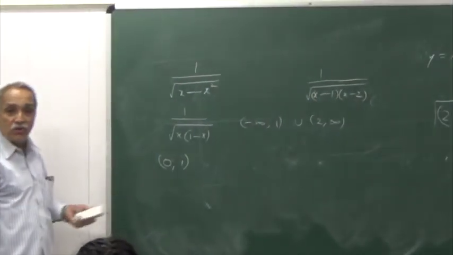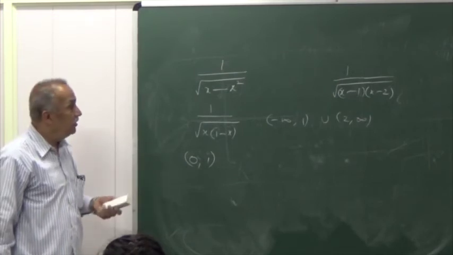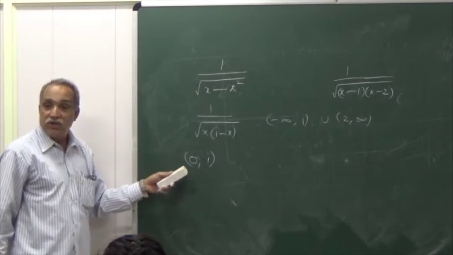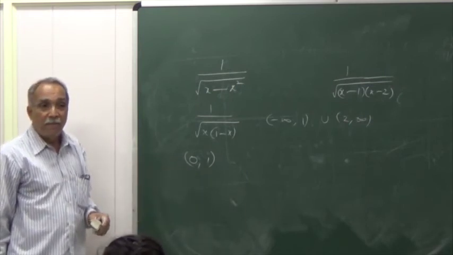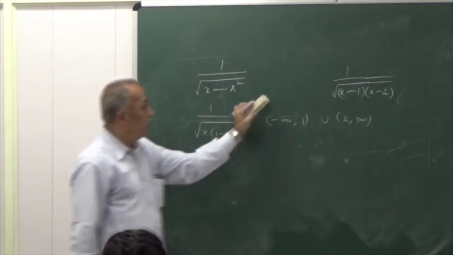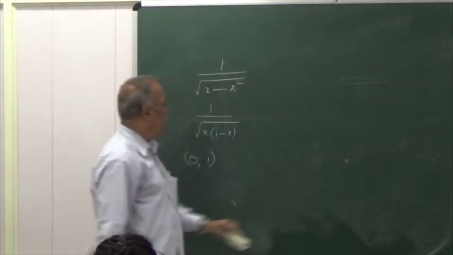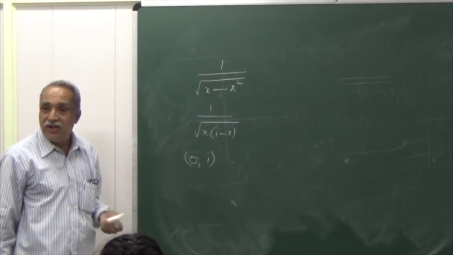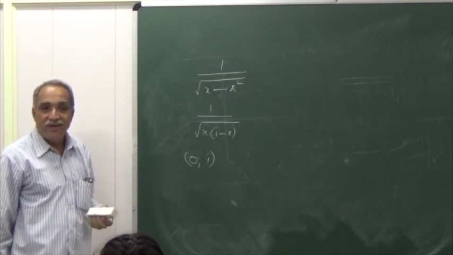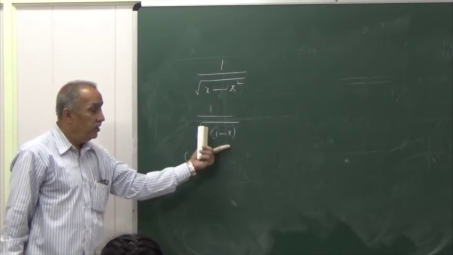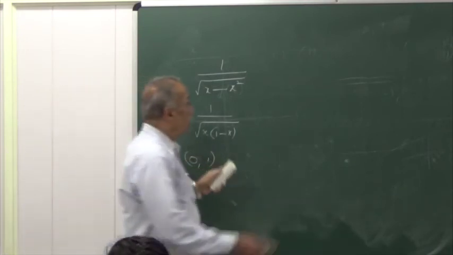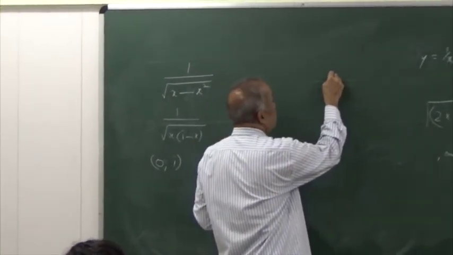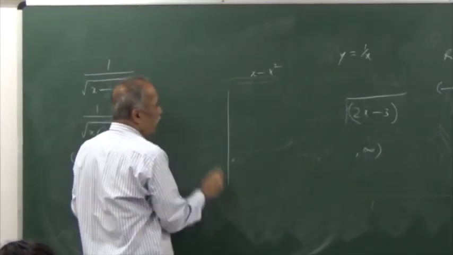Let me find the range also. Why should I leave the range? Again, why should I take up the same examples for determination of range? This is the domain. Okay. What is the range for this function? To obtain the range, what I do is, yes, any help? Consider the graph of the quadratic x into 1 minus x. The function under the radical sign is negative of x square minus x, minus x square, let it be. Draw a graph for this function.